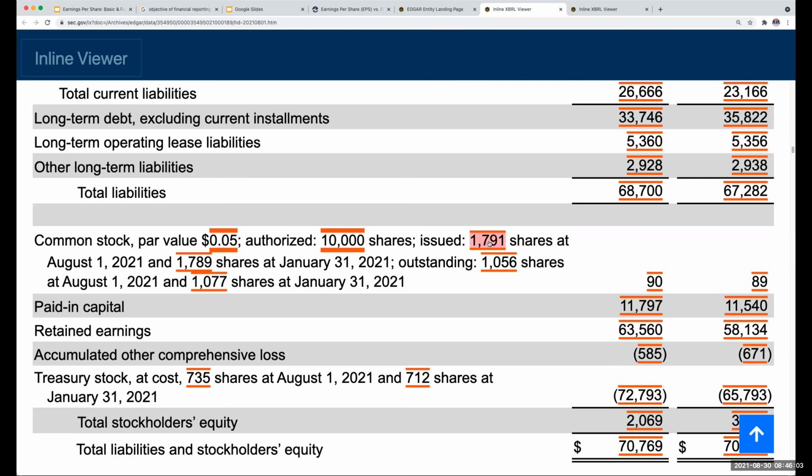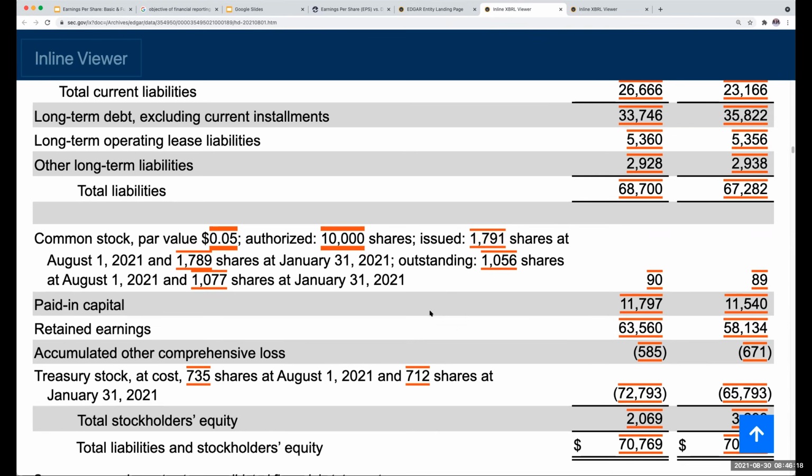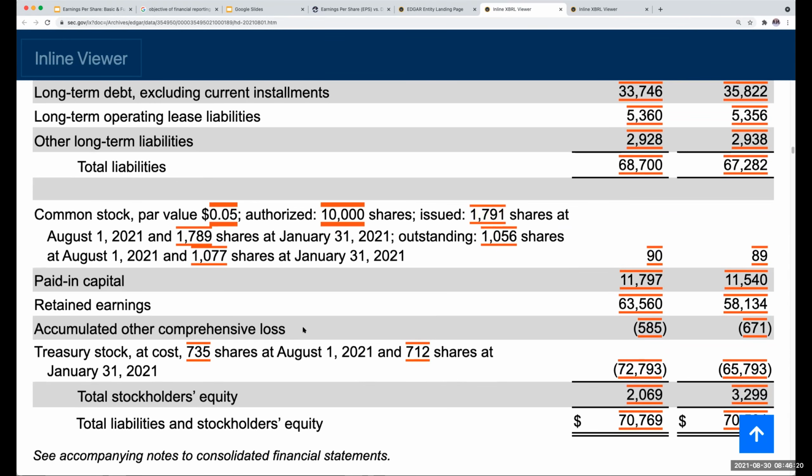As we're looking at these numbers right over here, issued is shares that the company went out and sold to investors. Outstanding, though, represents what I sold to investors less any shares that I've repurchased. The reason why I'm spending a little bit of time on this is because when we get into weighted average shares outstanding, in the problems or the questions, this is going to come up.